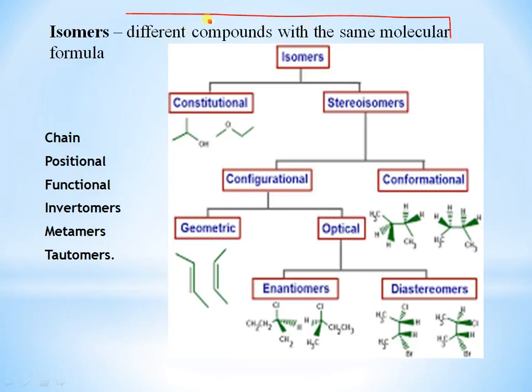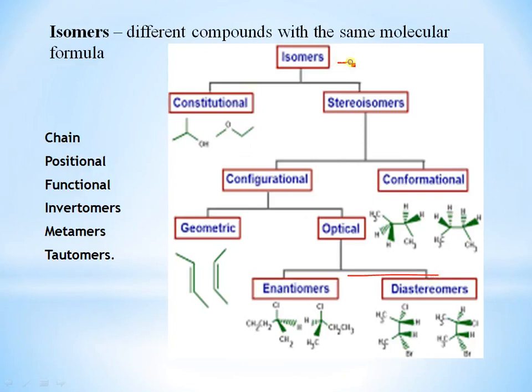Isomers are different compounds with the same molecular formula but different structural formula. These isomers are divided into two major types, constitutional isomers and stereoisomers. The stereoisomers are mainly divided into configurational isomers and conformational isomers. The configurational isomers are again of two types, geometrical and optical isomers. The optical isomers are again divided into two types, enantiomers and diastereomers.